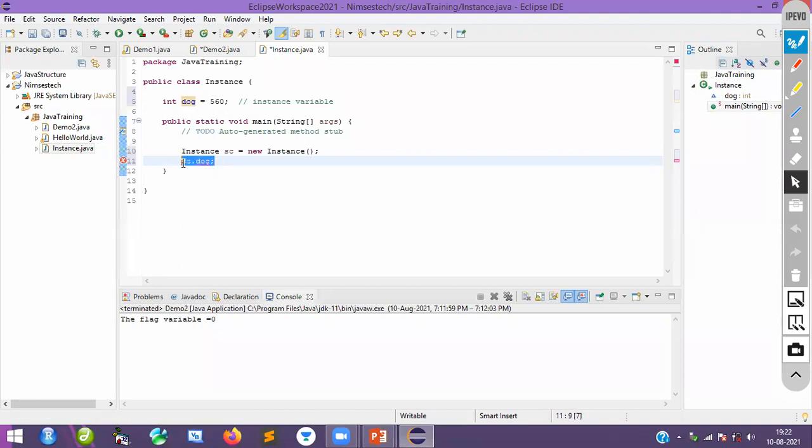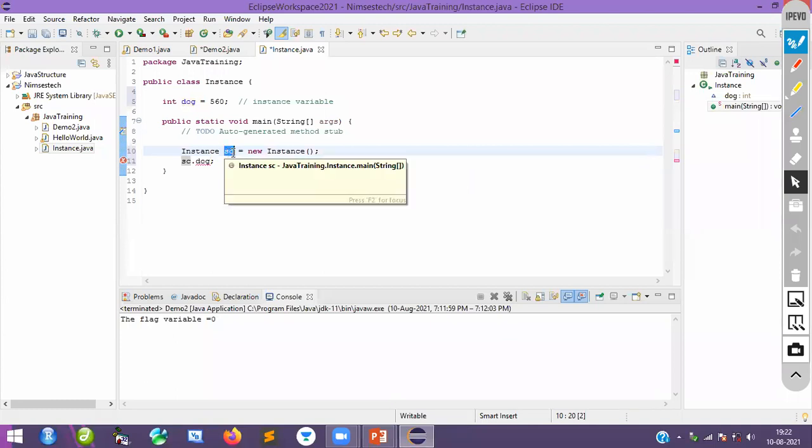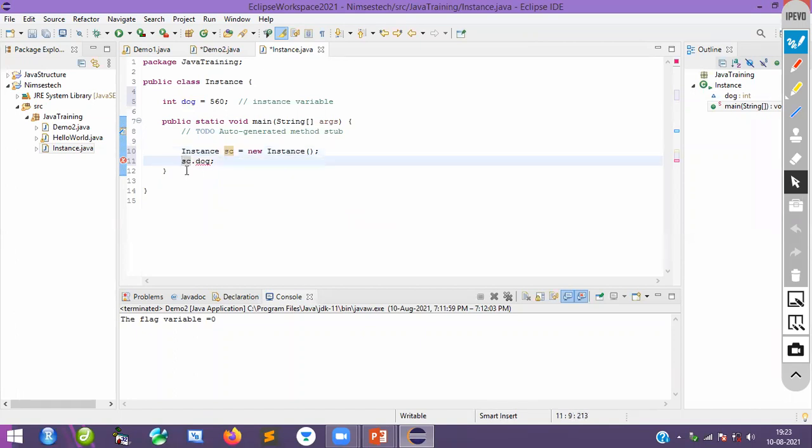This already contains some data, and this data is stored in this particular object, SC. Where this value goes is the heap. So I will create a variable here, integer, something like y. So y is equal to this. Whatever data is available in this object SC will be copied to the y variable. That's it, nothing else. Finally, sys out.